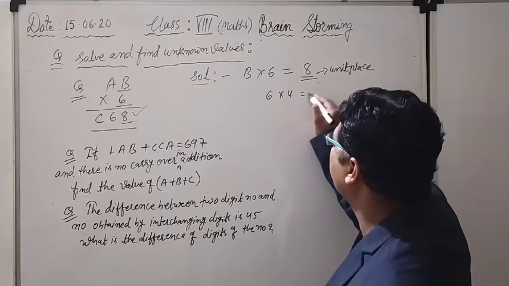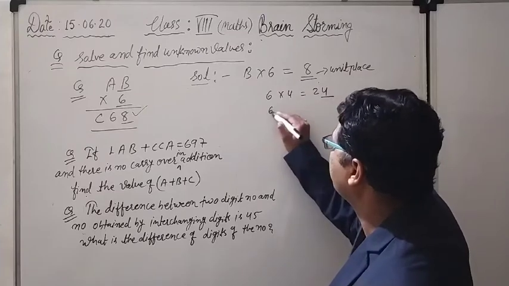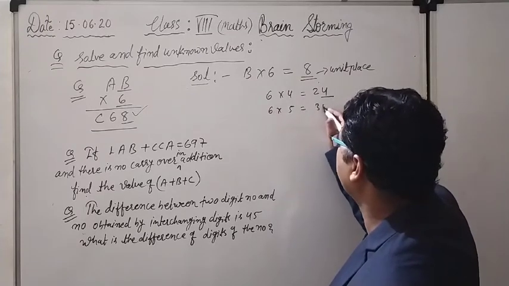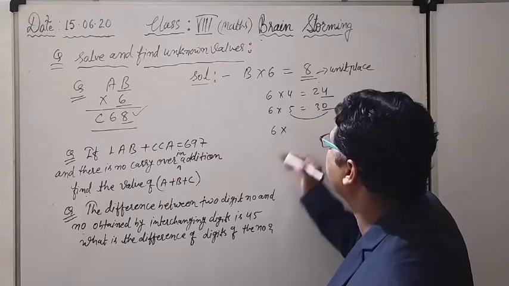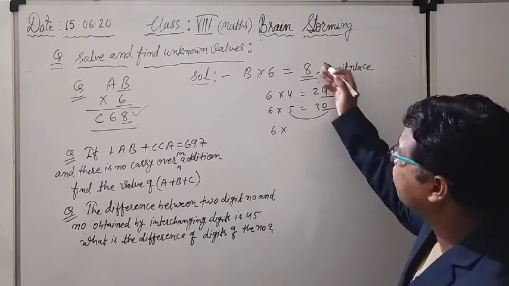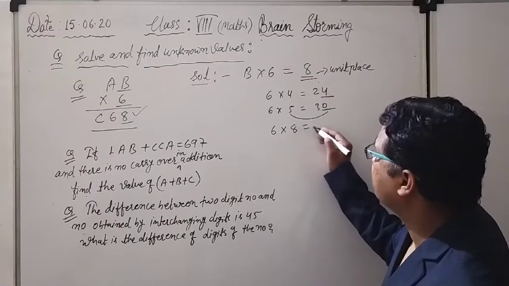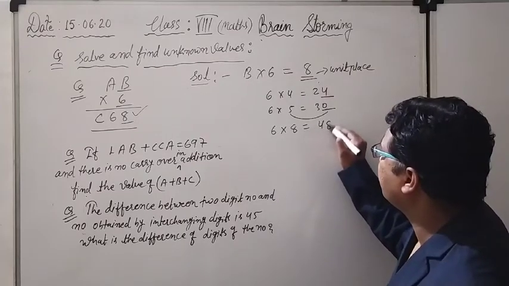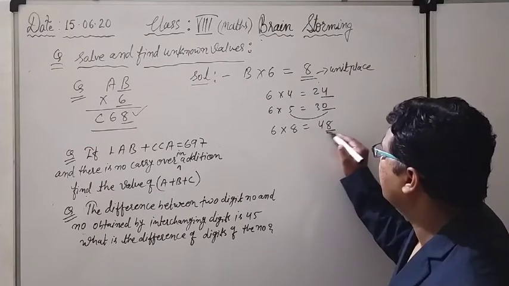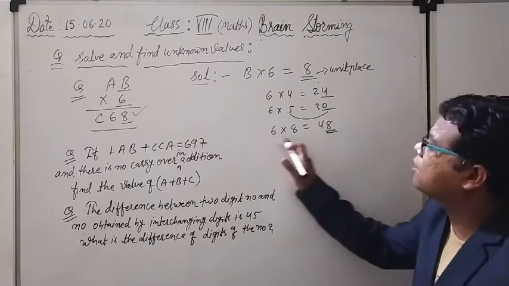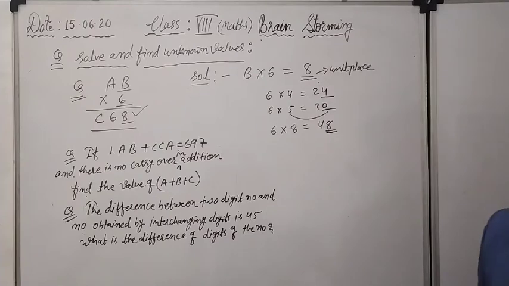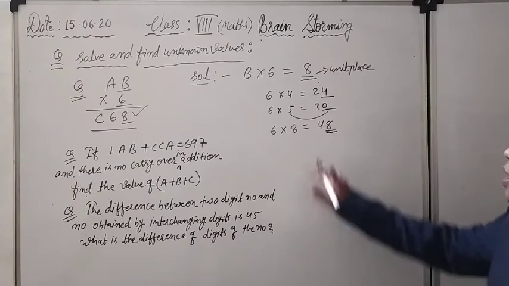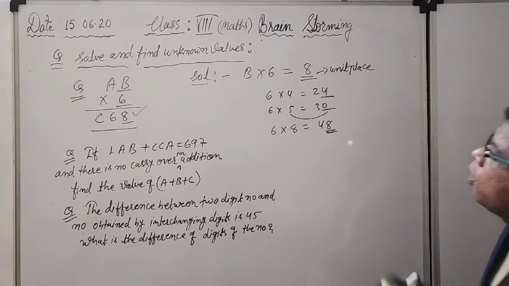6 times 4 is 24, 6 times 5 is 30, so 0. I have to get 8. So 6 times 8 is what? 48. 6 times 8 is 48. I have to get 8 at the unit place. So what is the number? Definitely 8, so I should go for 8.